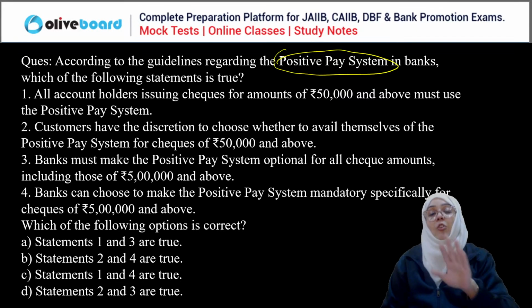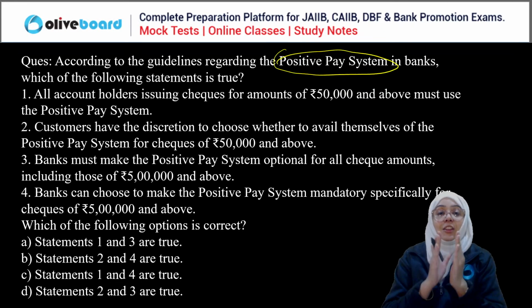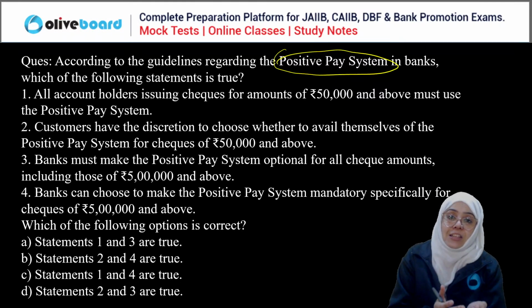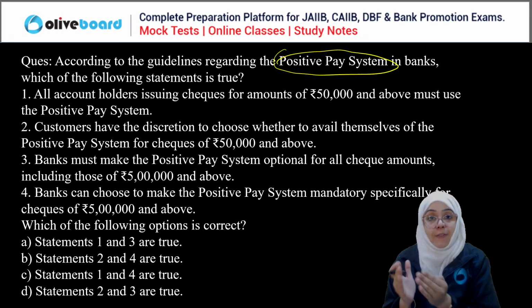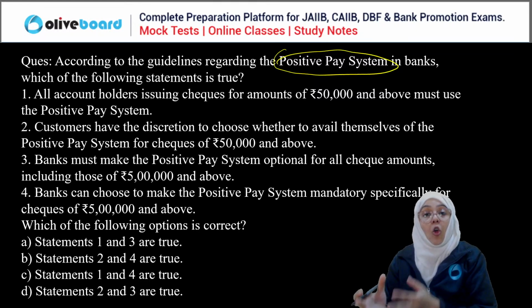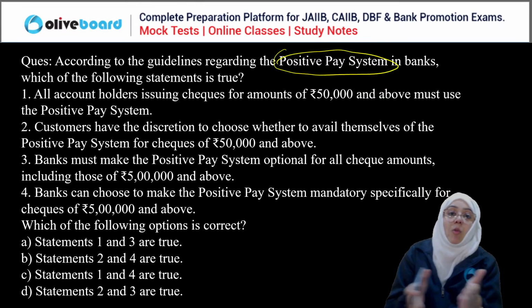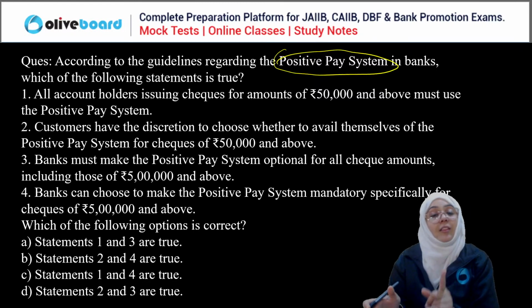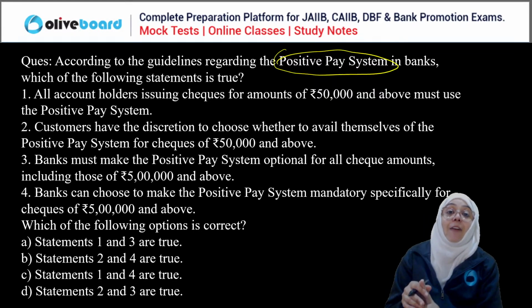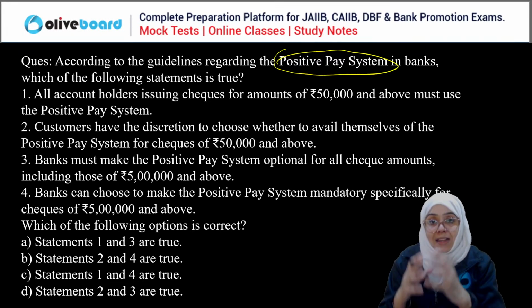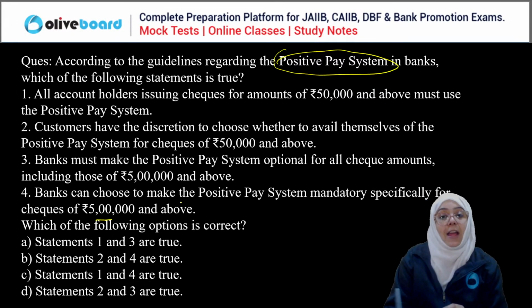See, two things you have to remember. If there is a check of 50,000 and above, the bank has to make this facility available to all customers issuing checks of 50,000 and above. Now it is up to them whether they want to avail it or not. This is the first condition. Second, the bank has to make it mandatory for all checks with a value of 5 lakh and above. So mandatory in the case of 5 lakh and above.